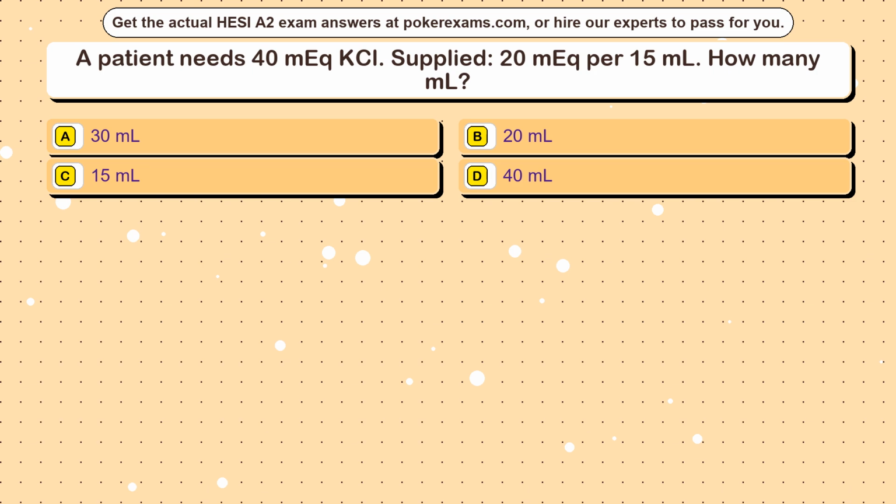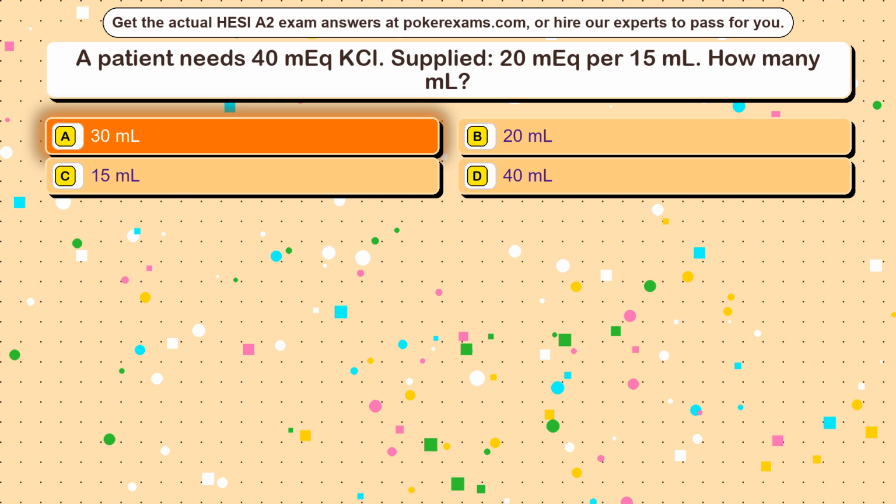Question 11. A patient needs 40 milliequivalents of KCl, supplied as 20 milliequivalents per 15 ml. How many ml? Option A, 30 ml. Option B, 20 ml. Option C, 15 ml. Option D, 40 ml. The correct answer is Option A, 30 ml.